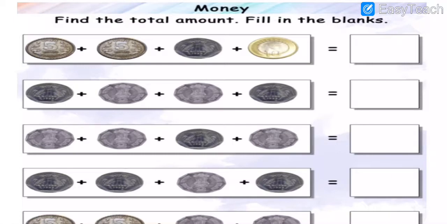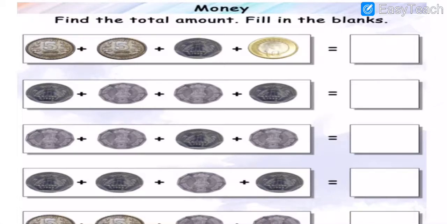So now here we are going to find the amount. We have to count it, we have to add, and then in the end, my dear students, we are going to write the whole thing. Okay, dear all, understood? I hope you all have understood. So now, my dear students, in your book you have put the heading, all. Find the total amount of money, chapter number 11, money, and put the instructions or heading there. Find the total amount means we have to find the total amount and fill in the blanks.